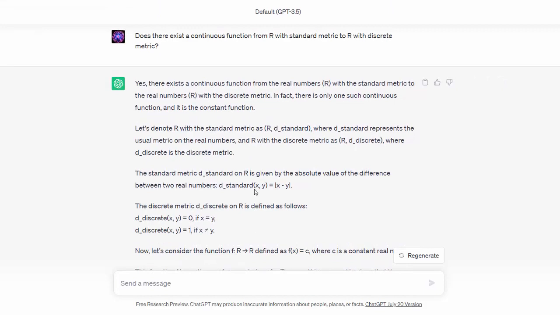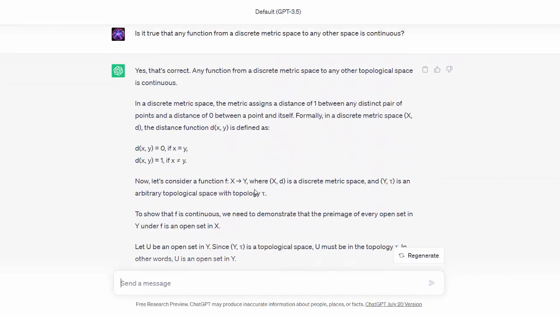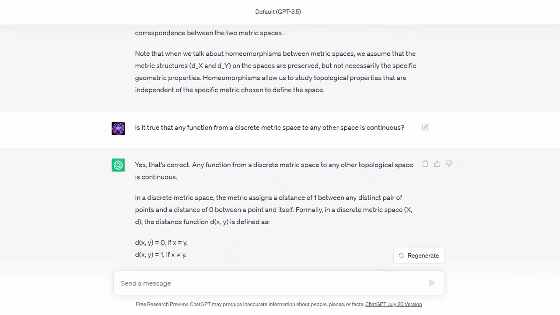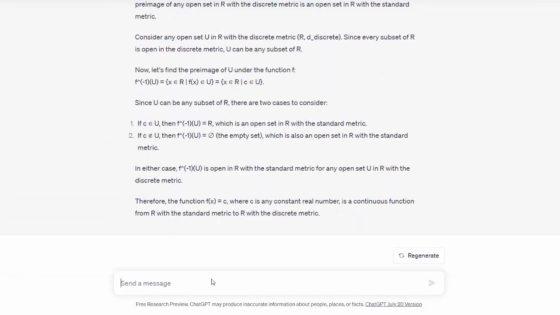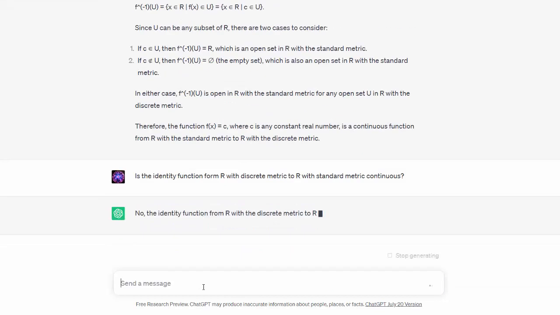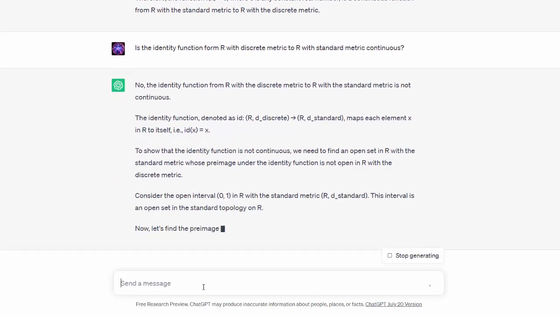Okay, let's see what happens if I ask. In the previous question, I asked it if any function from a discrete metric space to any other metric space is continuous. This is true. Now let me ask the same question, but an example of it. So let's just ask, is the identity function from R with discrete metric to R with standard metric continuous? It says it is not continuous, that's true.